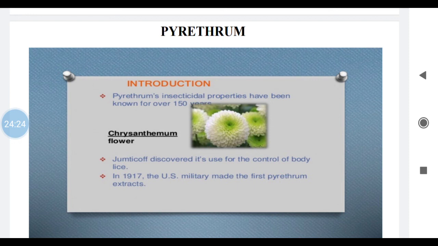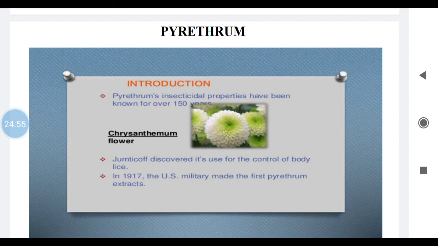Chemical constituents are that this pyrethrum contains carboxylic acid and keto alcohols. The main constituents are pyrethrin 1, pyrethrin 2, then cinerin 1, cinerin 2, and jasmolin 1 and jasmolin 2.